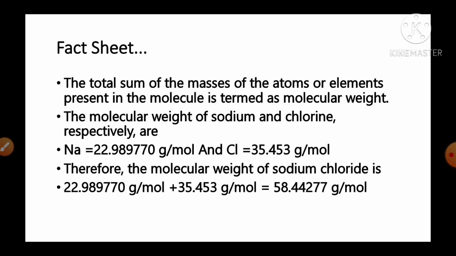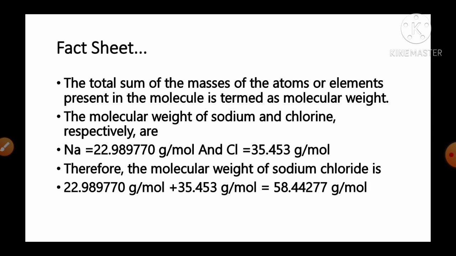And the fact given regarding this question, it is: total sum of masses of the atoms or elements present in the molecule is termed as the molecular weight. The molecular weight of sodium and chlorine are respectively given as below. Sodium, it is 22.99 grams per mole, and chlorine, it is 35.45 grams per mole.